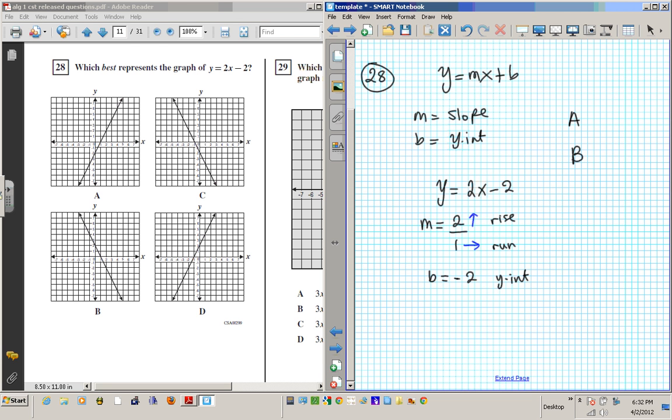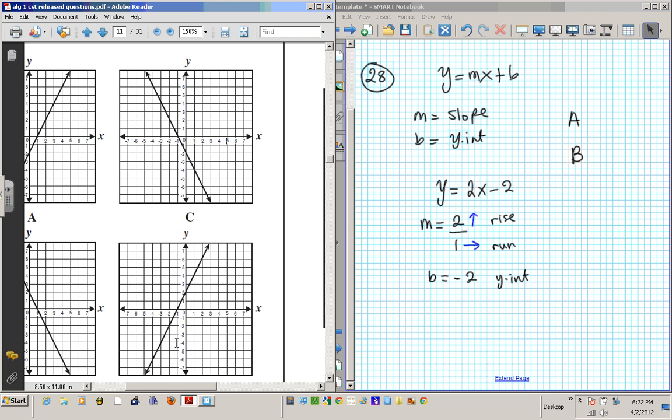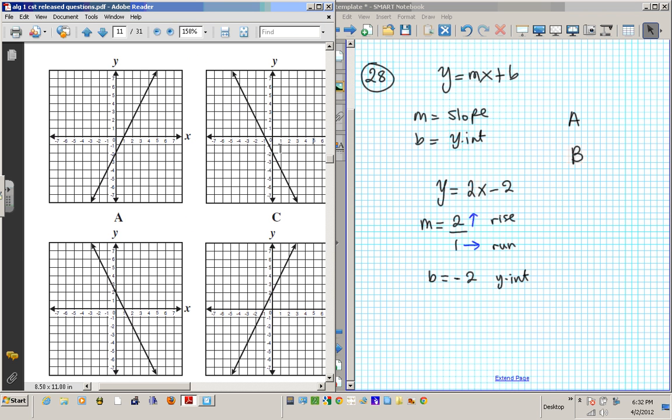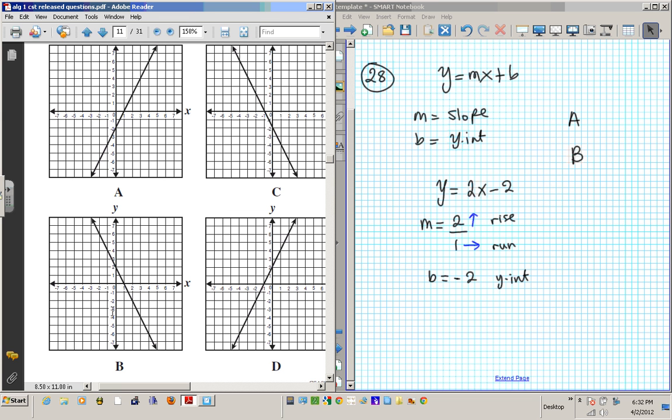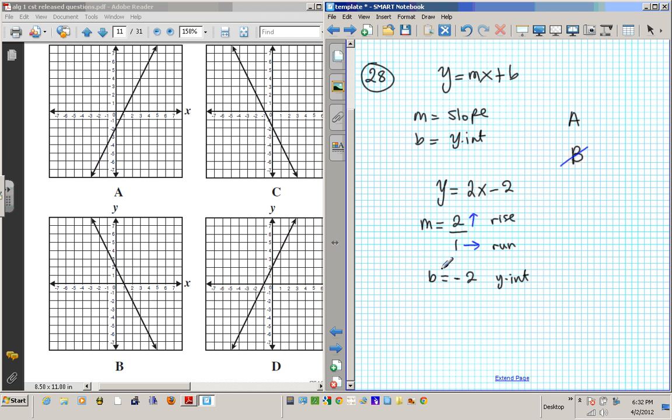B starts from, has a y-intercept. You see this point right here? Let me make it a little bit bigger so you can see. You see this point right here? Negative 2, y-intercept, excellent. Actually, that's C. My bad. Anyway, B has 2 as the y-intercept. So B is bad because the y-intercept is 2. We need a y-intercept of negative 2.